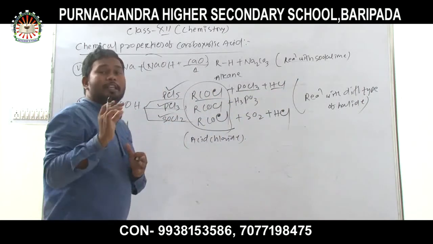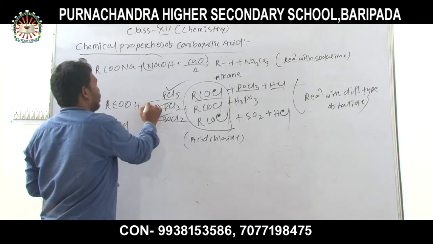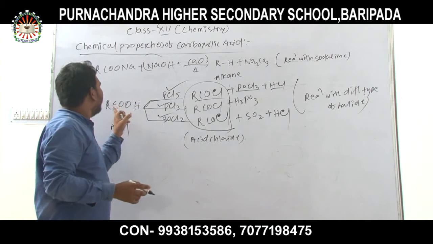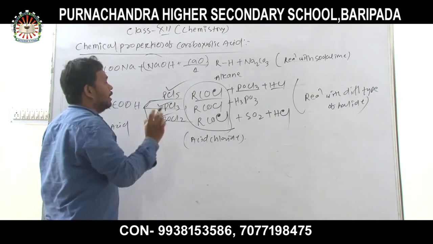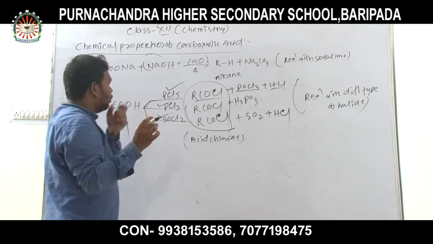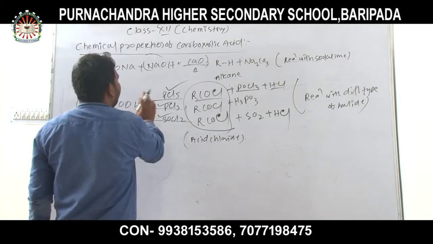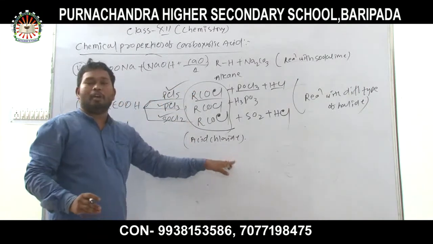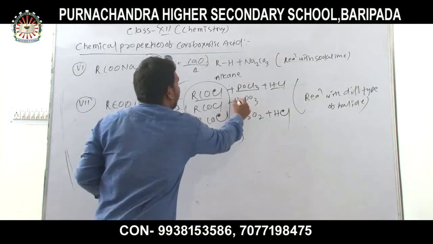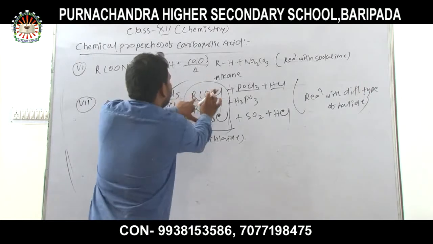From the examination point of view, a question often asked is to complete the reaction. When RCOOH reacts with PCl5, what are the products formed? It is important to memorize that when carboxylic acid reacts with PCl5, PCl3 or SOCl2, acid chloride is formed, but the byproducts differ.